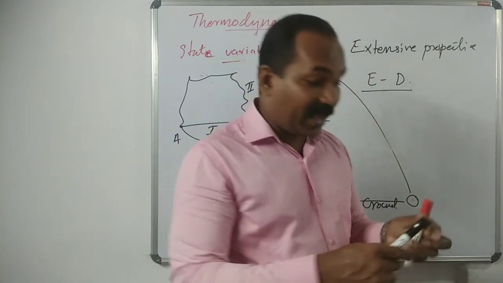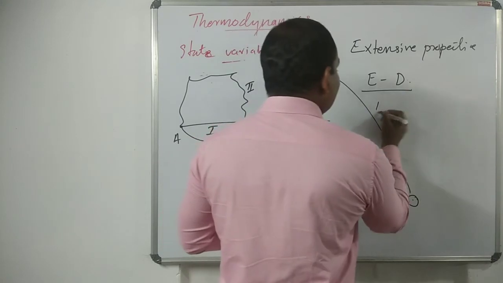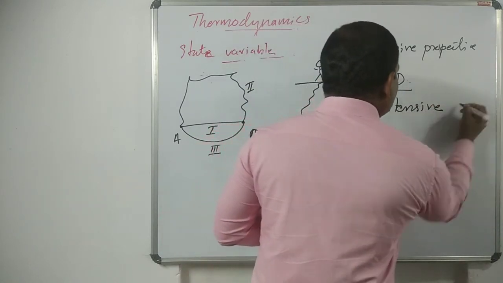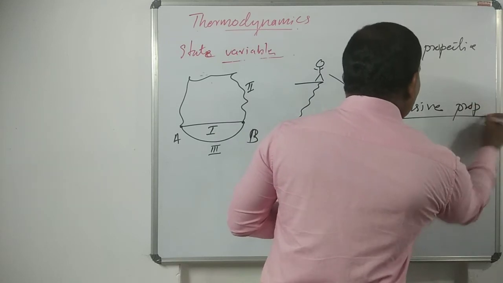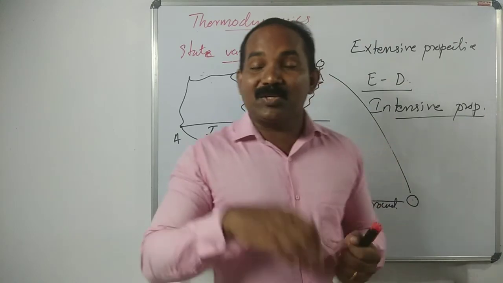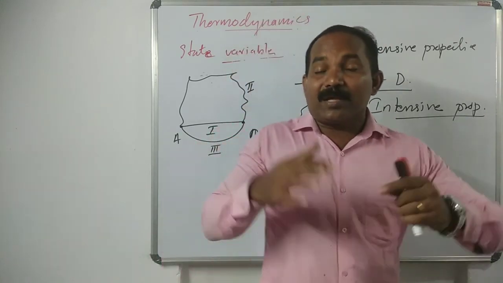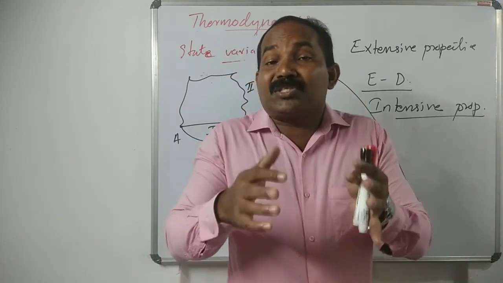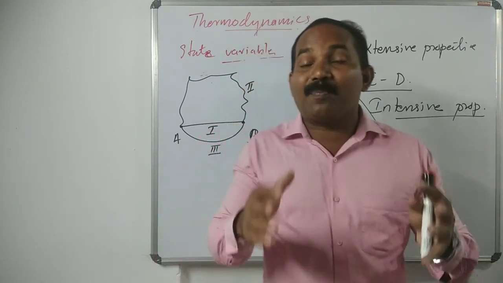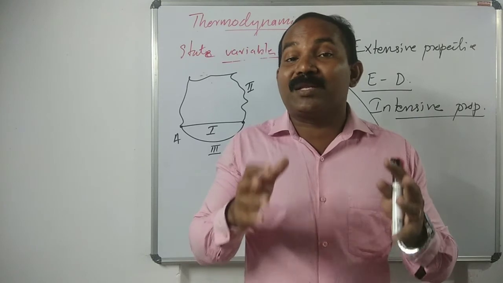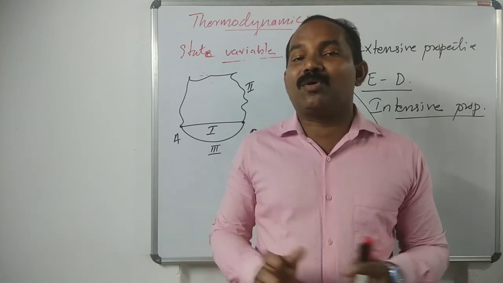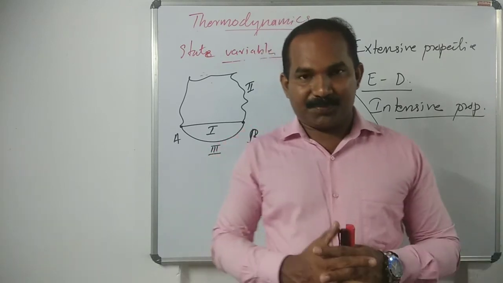Next is intensive property. Intensive property, not intensity, means the property independent of the amount of substance. The property which is independent of the amount or quantity of substance is called an intensive property.